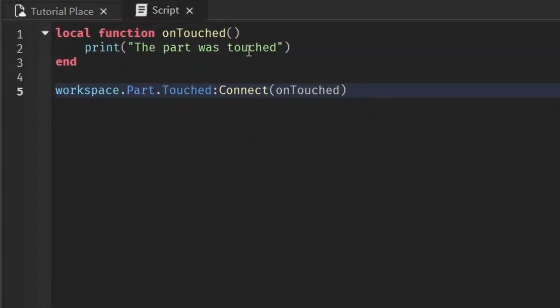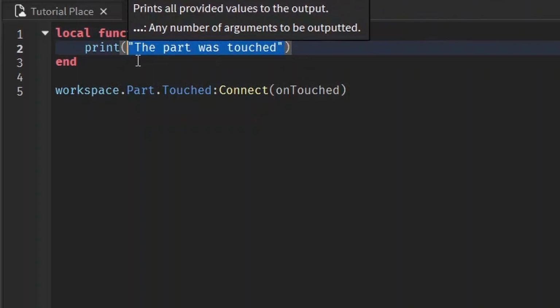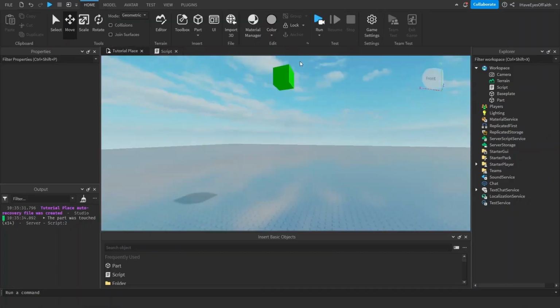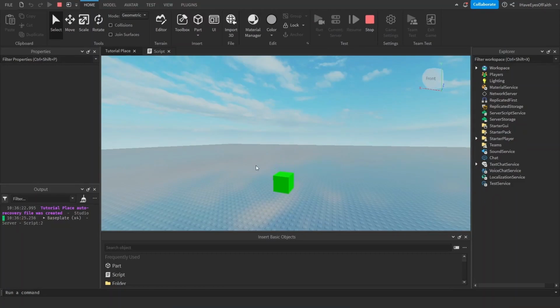The touched event returns an argument for us that tells us what was touched, and we can access this by writing a variable in the function's parentheses. Normally for the touched event, people write hit because the touched event tells us what hit that object. And I'll show you, if I write hit.name, it's going to print out the name of whatever hit our little part here. You see?